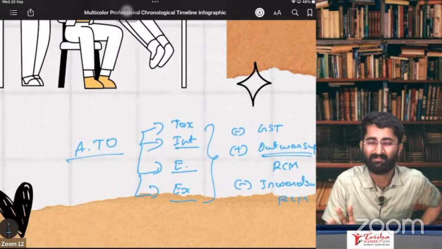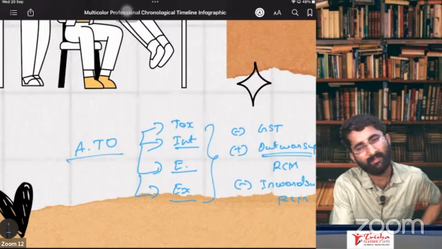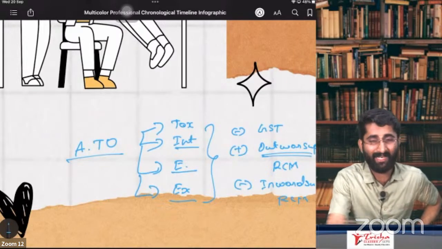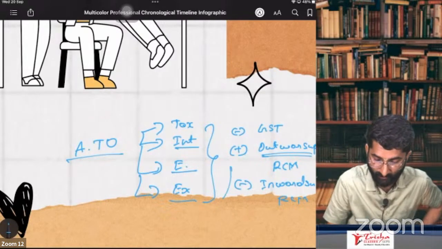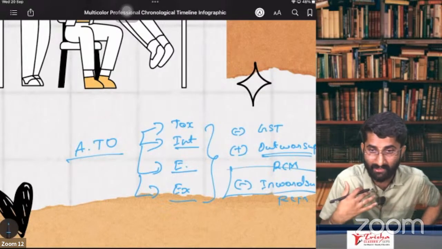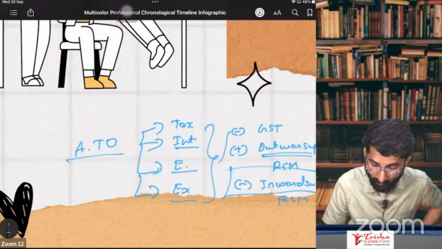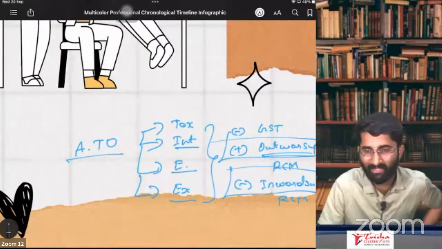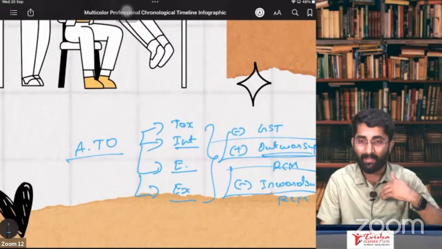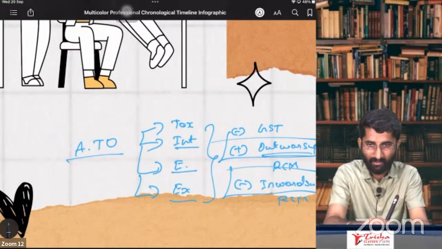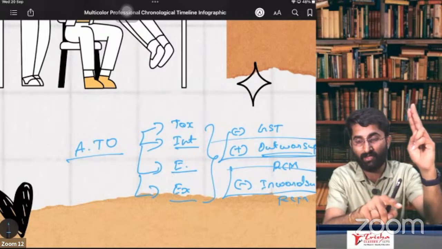No, see, what is turnover? What I sell, that is my turnover. When I purchase, how will it become my turnover? Inward supplies means you are purchasing, don't include that. Outward supplies means you are selling. I am selling you some goods, you are the purchaser. On RCM, you are paying it to the government.